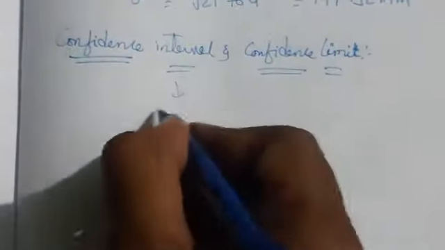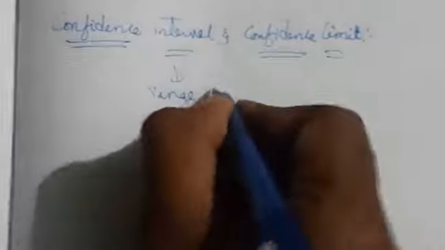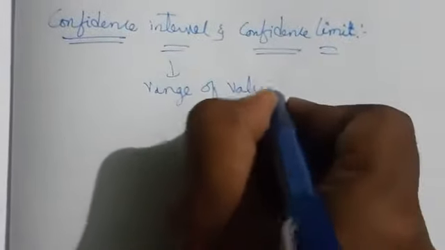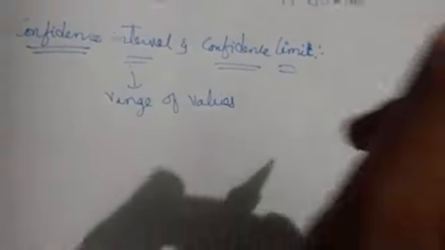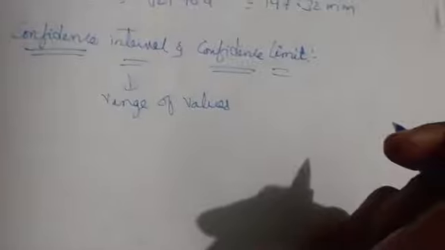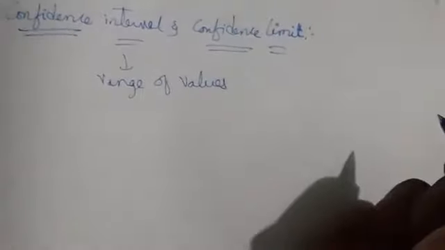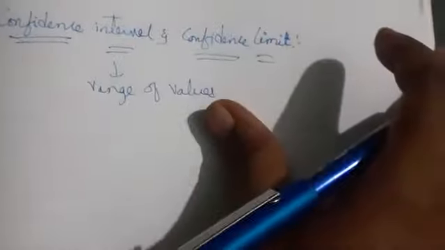So by this we can define the confidence interval. The confidence interval is defined as a range of values bounded by confidence limits, whether positive or negative. Confidence limit is nothing but it will give positive and negative. Okay, that one we call confidence limits.